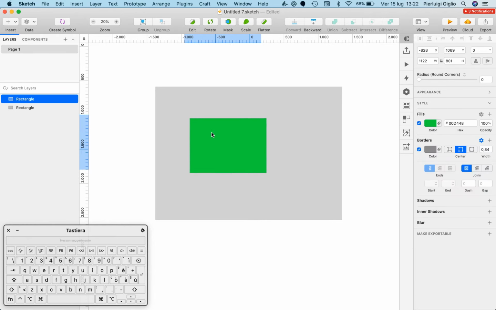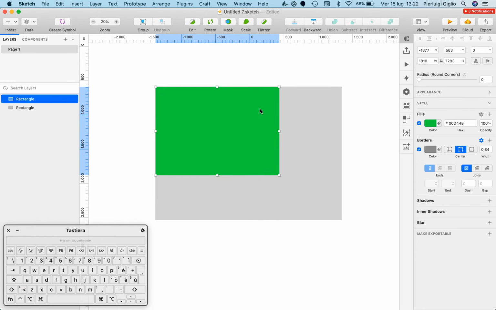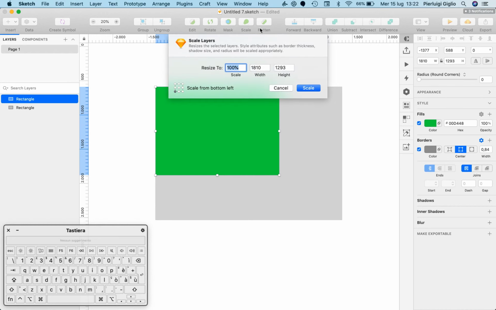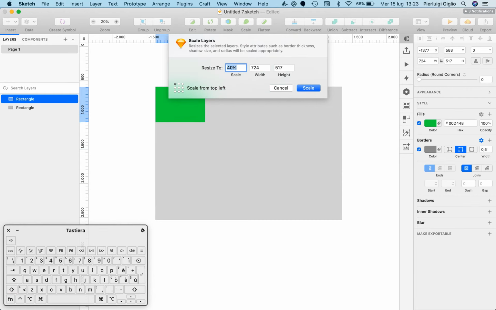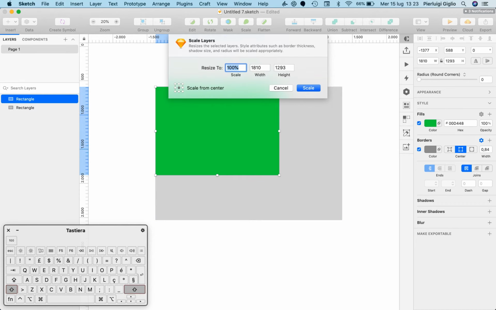Now I'm also going to bring it up here and enlarge it just a bit, and I'm going to go on the scale tool again, and I'm going to select the top left resize point. So as soon as I do that and I scale it down, you can see that it's scaling based on this origin point.